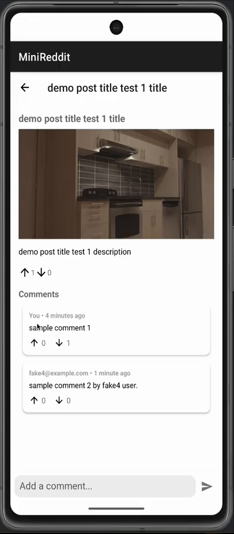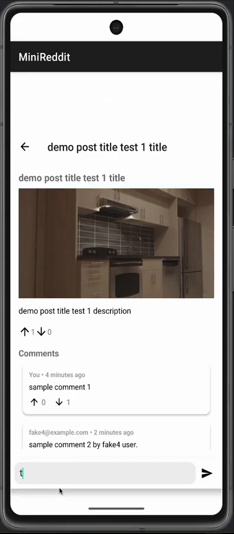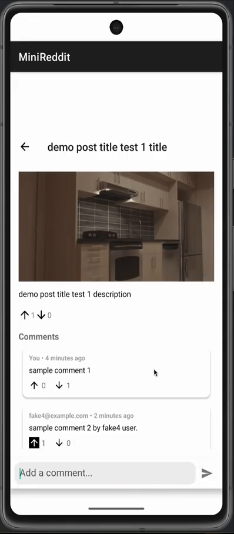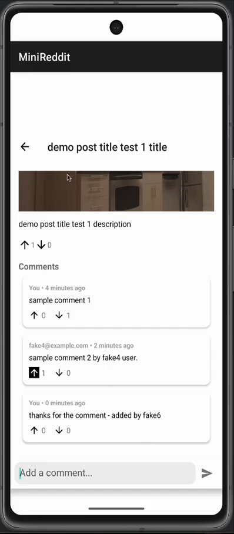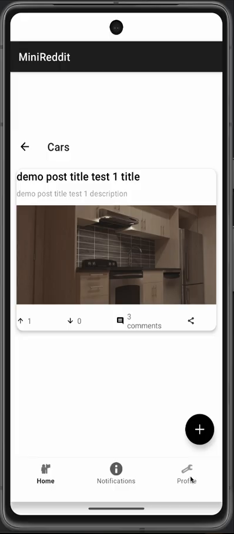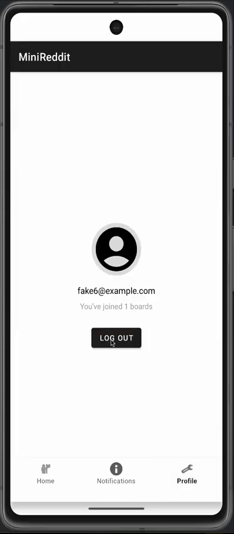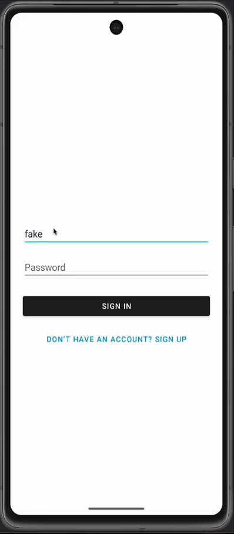Since we are logged in as the fake 6 user, the one who created this post and added the first comment, I'll just mark upvote on the fake 4 user's comment, and I'll say, so now I will log out and log in as fake 4.